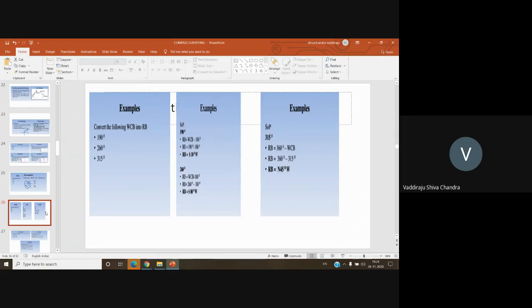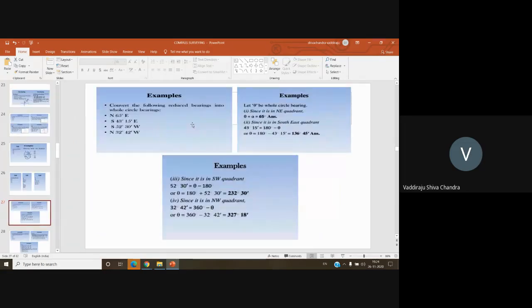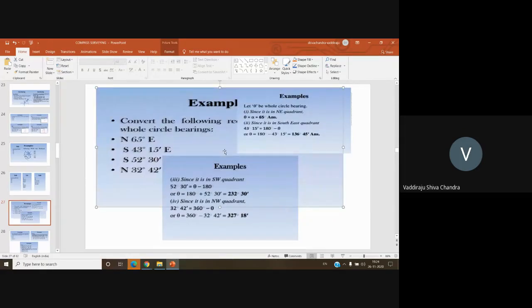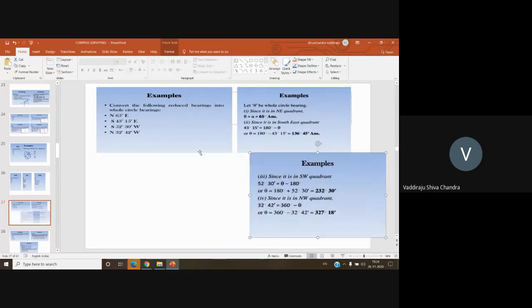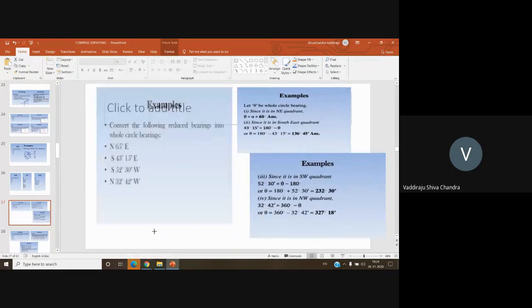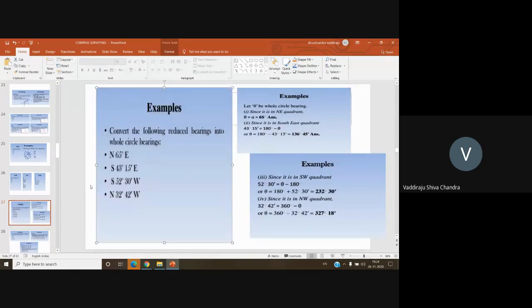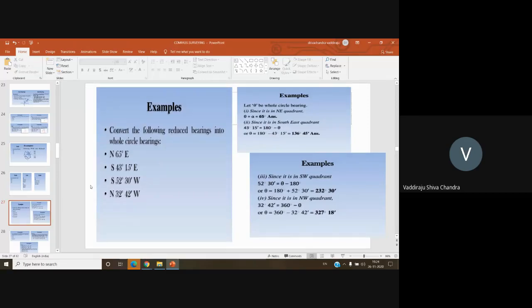Now let us do a different problem. Please take down this problem. Now here he has given you the reduced bearings. Please first draw the diagram.